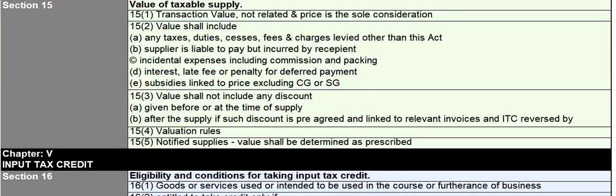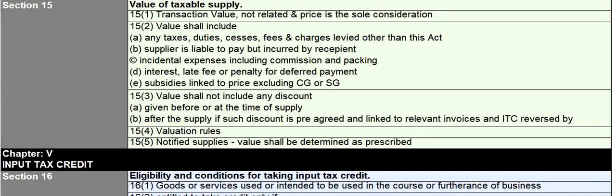Section 15 is another important section of the whole GST law, which talks about value of taxable supply. So in GST, the value will be always transaction value only if the parties are not related and price is the sole consideration. In case if the parties are related and price is not the sole consideration, then we have to look at valuation rules as per section 15 subsection 4. And value will always include all the taxes, duties, cesses, fees and charges levied other than this act.